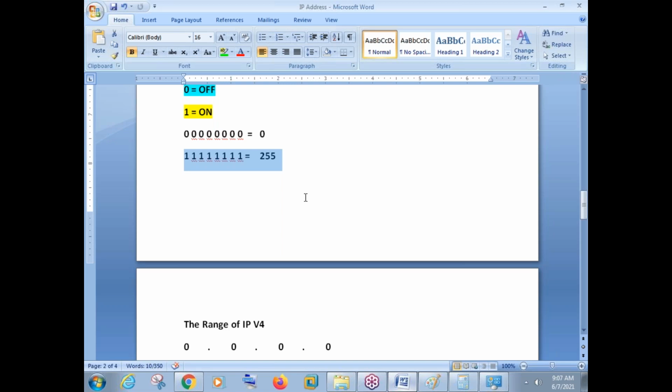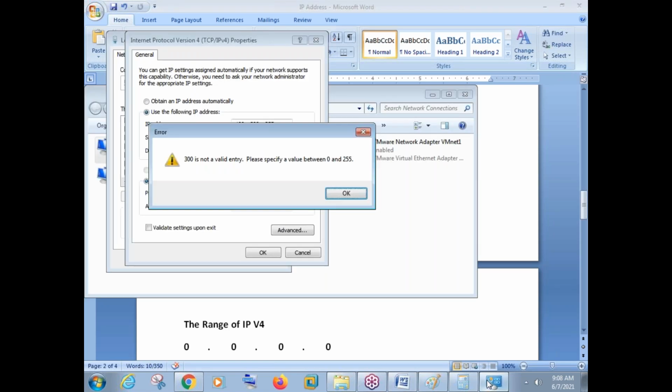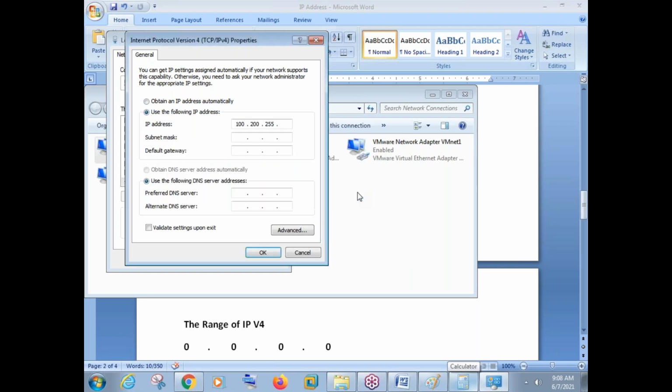So if you say 300, what will the machine do? The machine will try to convert 300 into binary. Once you convert 300 into binary, you will get 9 bits. Is it possible to get 9 bits in a single octet? That is not possible. So for that reason, the machine is saying this is not a correct IP. So just go and assign a number between 0 and 255.